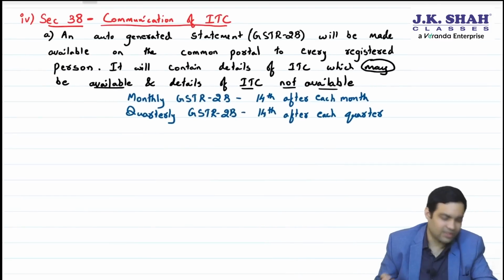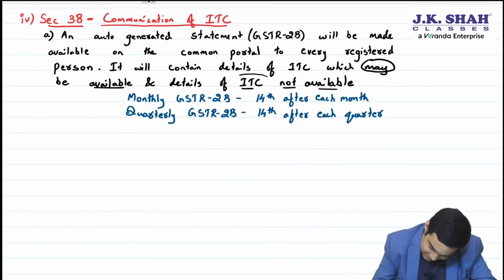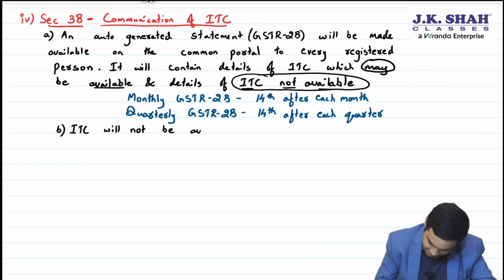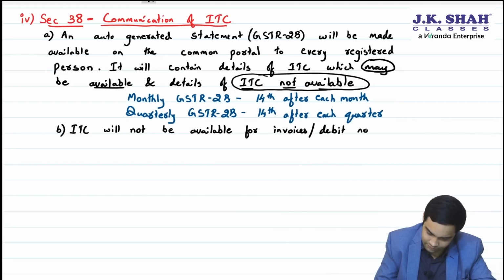See, this you already knew. What is additional is this. Now B. ITC will not be available for invoices/debit note furnished by the following suppliers.